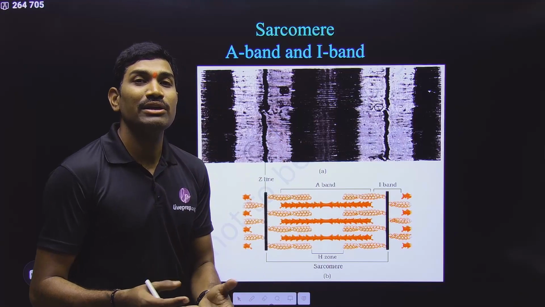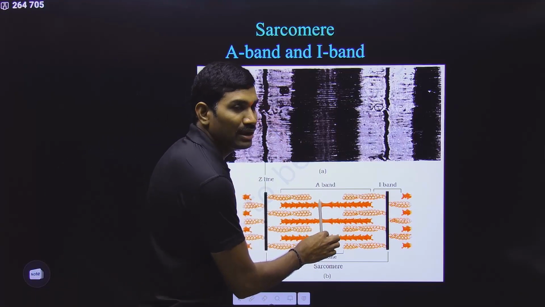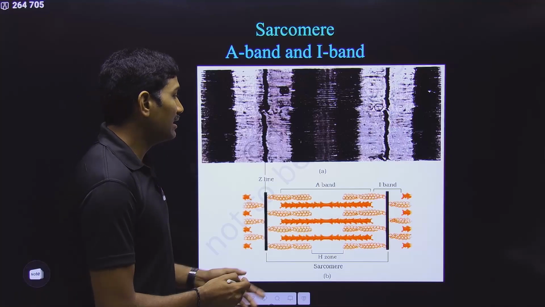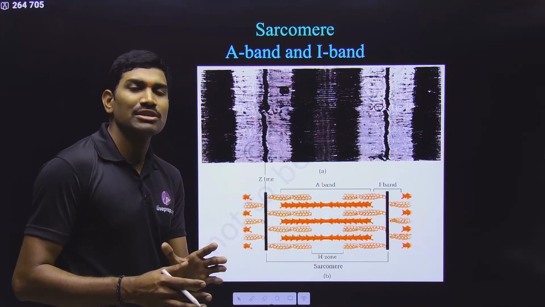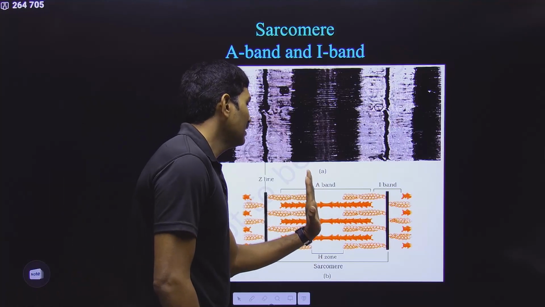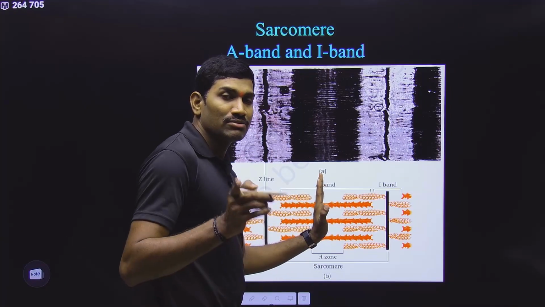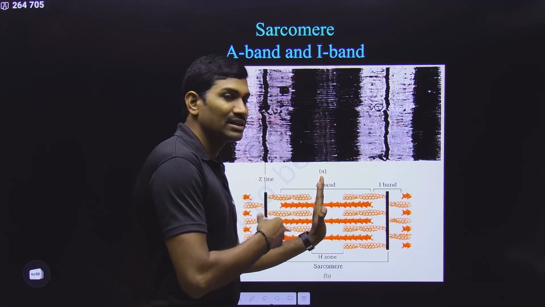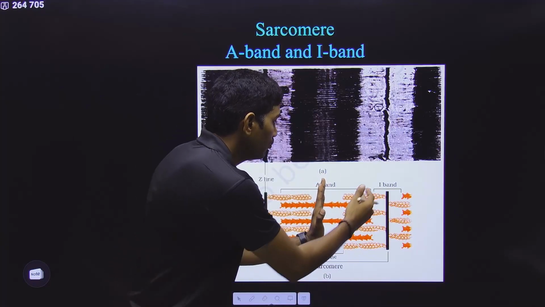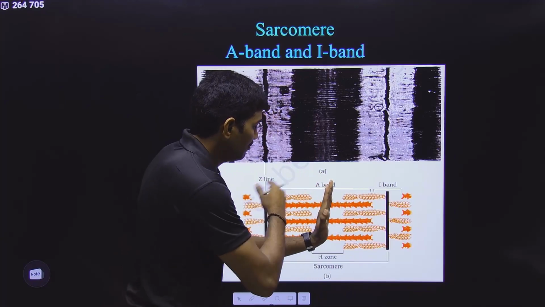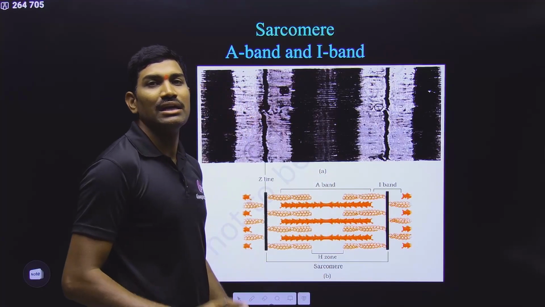How is that location maintained? Because at the center there are some proteins, they are making one M line. There is an M line at the center, and the M line is nothing but some proteins, and they are helping in maintaining the thick filaments in that position. So that's why please understand, in the process of contraction, thick filaments are present in that location only. And who will move? Thin filaments will move. Towards which side? Towards the center of this thick filament they are moving.